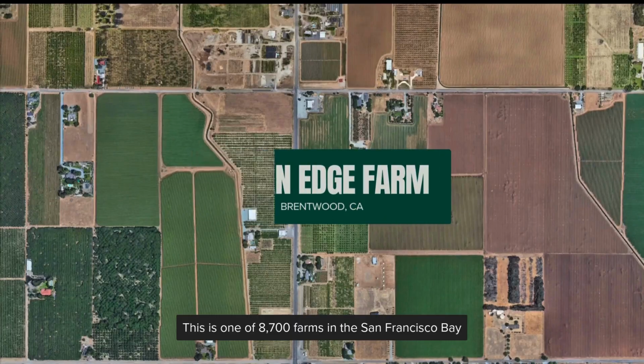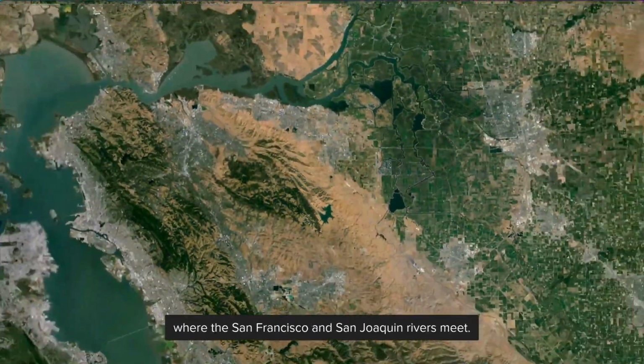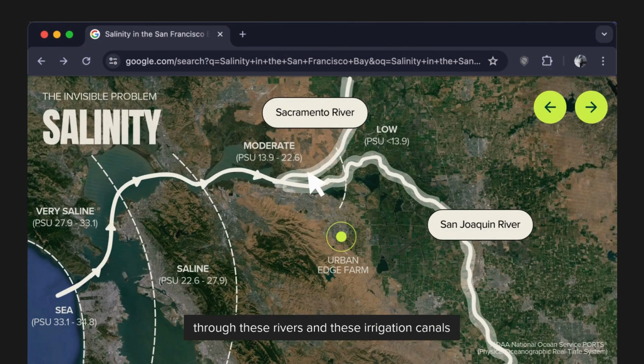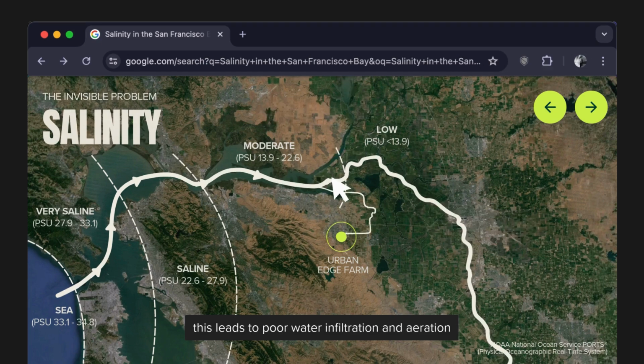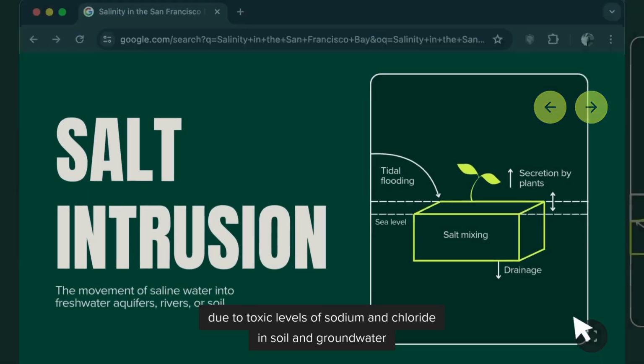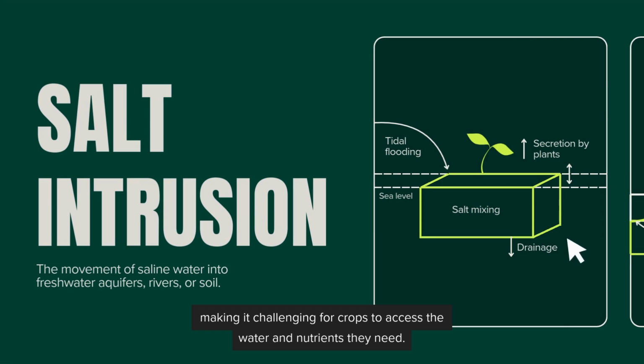This is one of 8,700 farms in the San Francisco Bay where the Sacramento and San Joaquin rivers meet. Because salty water is distributed to these farms further inland through these rivers and these irrigation canals, this leads to poor water infiltration and aeration due to toxic levels of sodium and chloride in soil and groundwater, making it challenging for crops to access the water and nutrients they need.